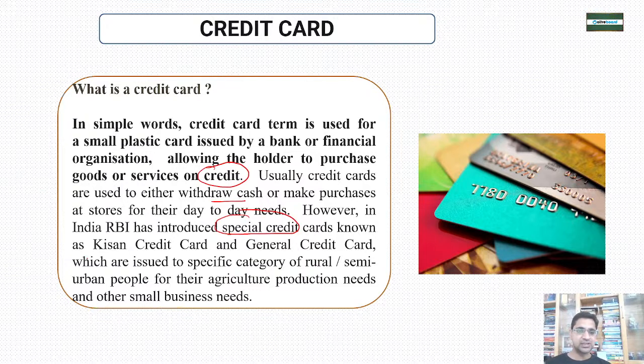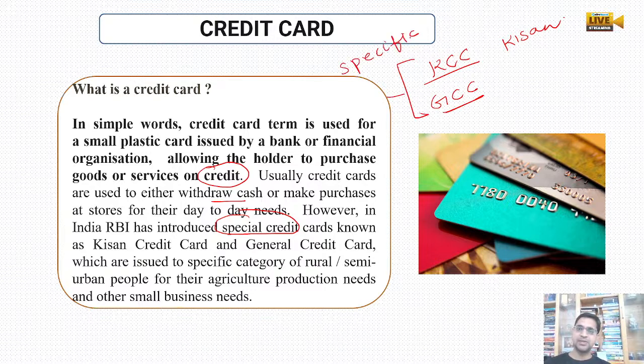Okay, so in between, RBI has released special types of credit cards. These are called Kisan credit card, we call it KCC. Then we have the general credit card. And they are all catering to specific categories. Like the Kisan credit card is usually used for agriculture, either for working capital, or you can take it for loan facilities also.